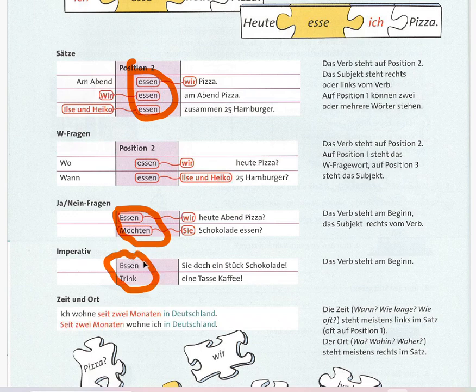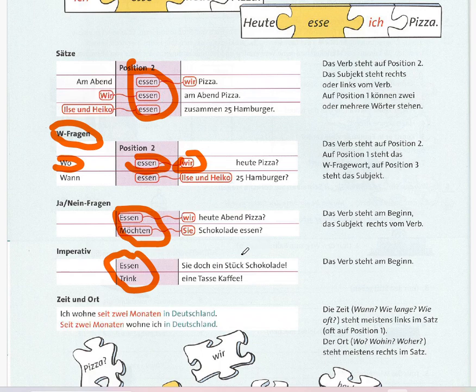The verb comes at the beginning of the sentence in Ja/Nein-Fragen and imperatives. In W questions, the W word is in first position, the verb in second, and the subject in third position. Wo first, verb second, and subject third.